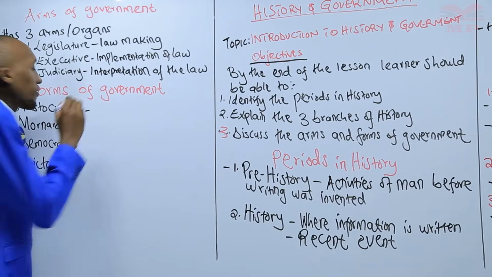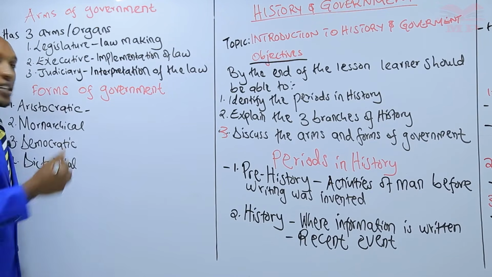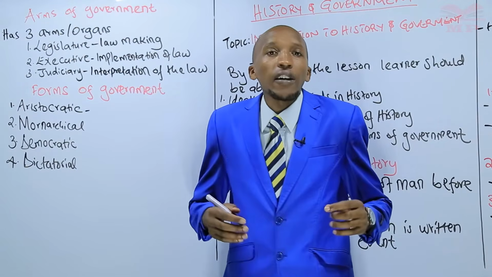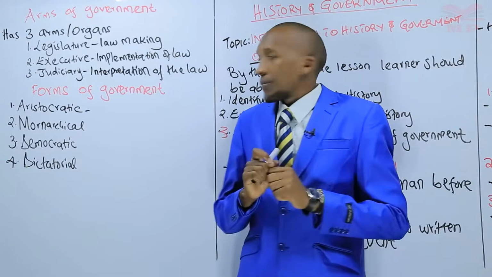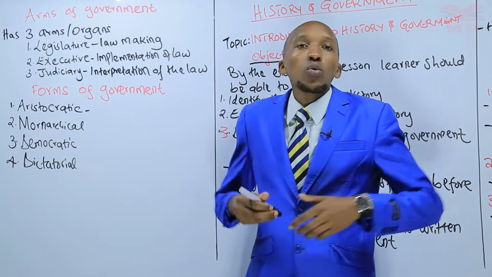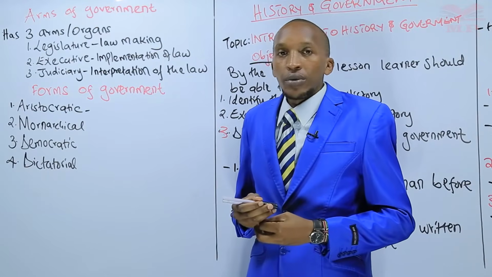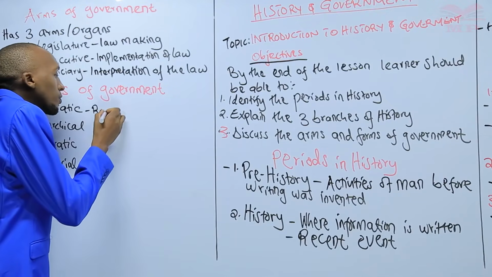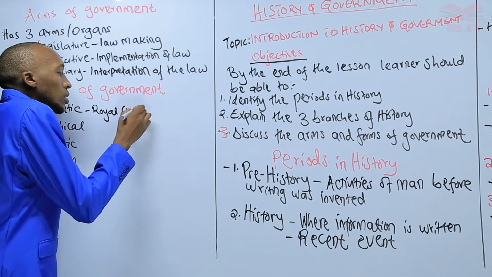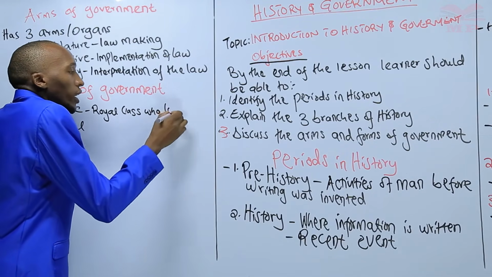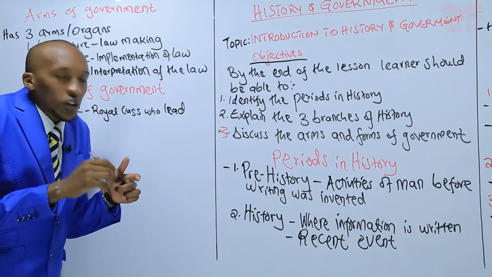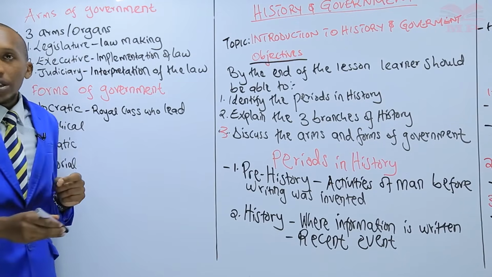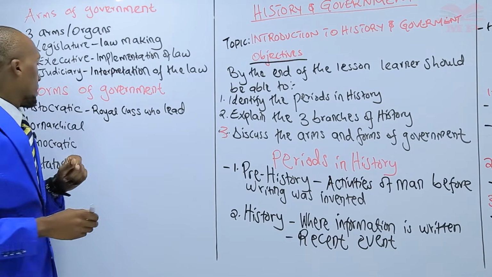So let us just give a brief explanation of what an aristocratic government is. In an aristocratic government, my dear learner, it is where we have a specific group of people who exercise power. They are from normally a royal class. So we have a royal class who lead. So if you are not from this royal class, you cannot be part of the government. That is an aristocratic government.